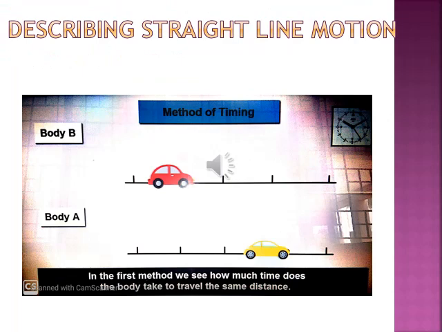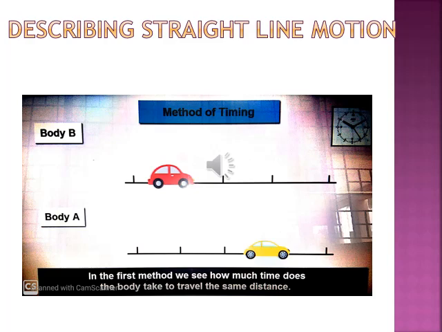See here, describing a straight line motion. Two bodies are there, both cars, one yellow and one red. Now if you see the yellow car, it takes less time to travel the distance as compared to the red car. It means the motion of the yellow car is fast.